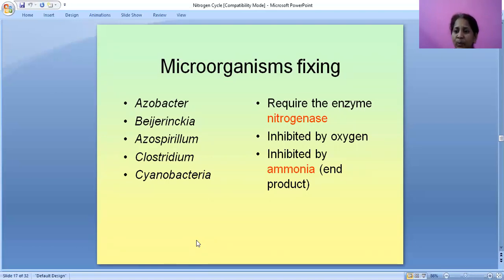In addition to bacteria, actinomycetes also play a vital role in fixing nitrogen. Coming to those, Azotobacter, Beijerinckia, Azospirillum, Clostridium, Cyanobacterium require the enzyme nitrogenase. Azospirillum is inhibited by oxygen. Clostridium is inhibited by ammonia. And Cyanobacterium also.